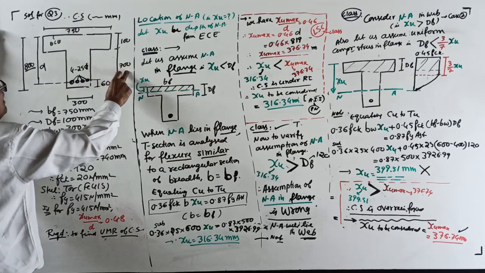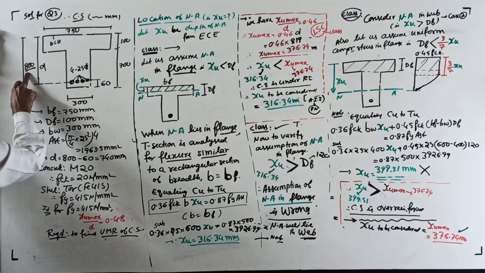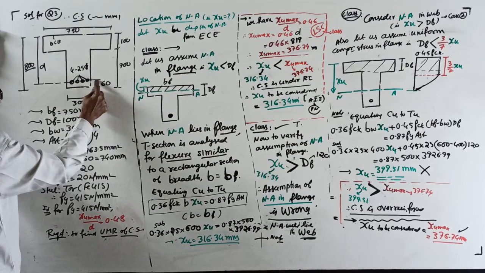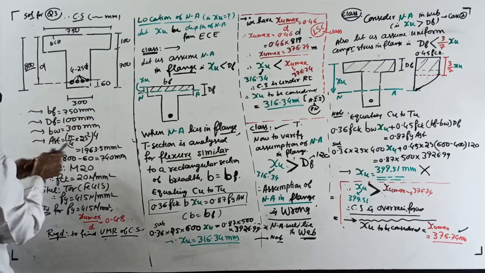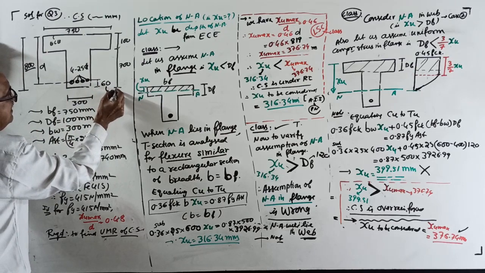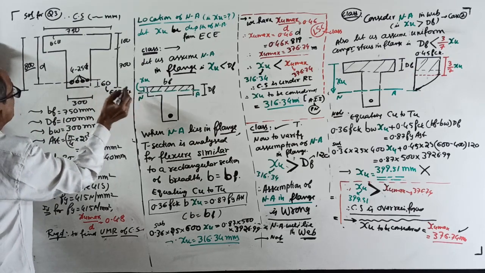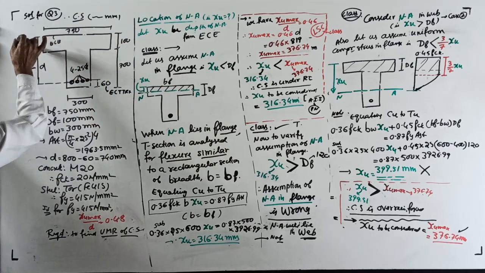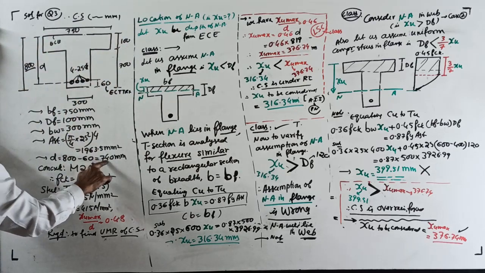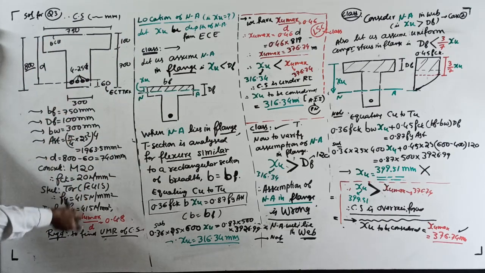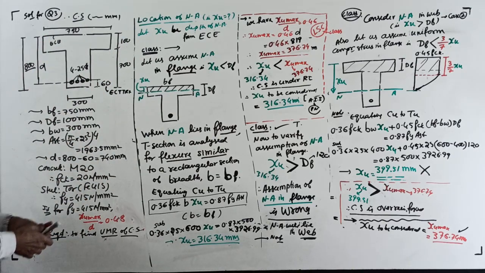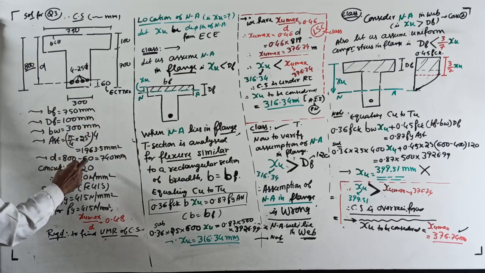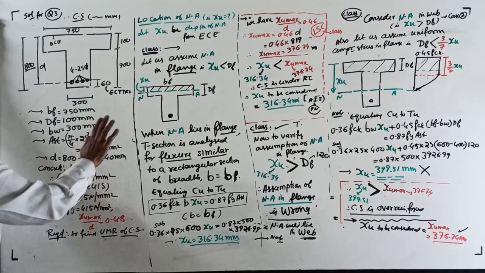See, this time 700 given, 100 given, 800 calculated. Last time clear cover all given. This time directly effective cover is given. You can make a note. Actually not required. This is directly given effective cover to tension reinforcement. So your d will be directly, change it now. See, 800 minus 60 equal to 740. Other things you all know. Why unnecessarily waste the time and prolong the class. Okay, bf, df, bw, Ast, d, fck, fy, etc. over. Now we will solve.